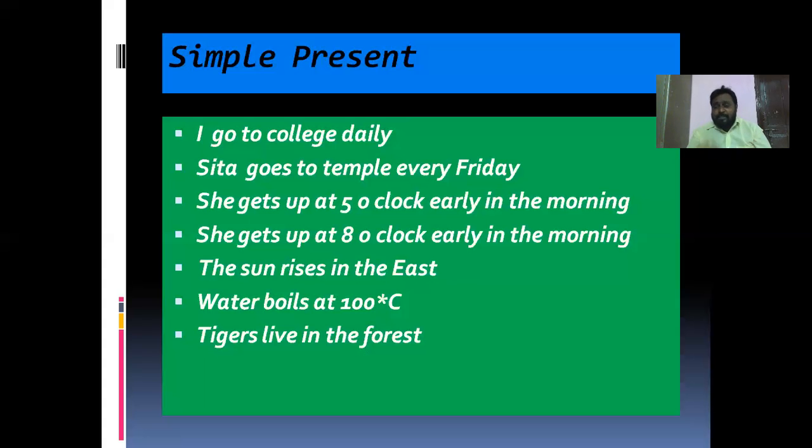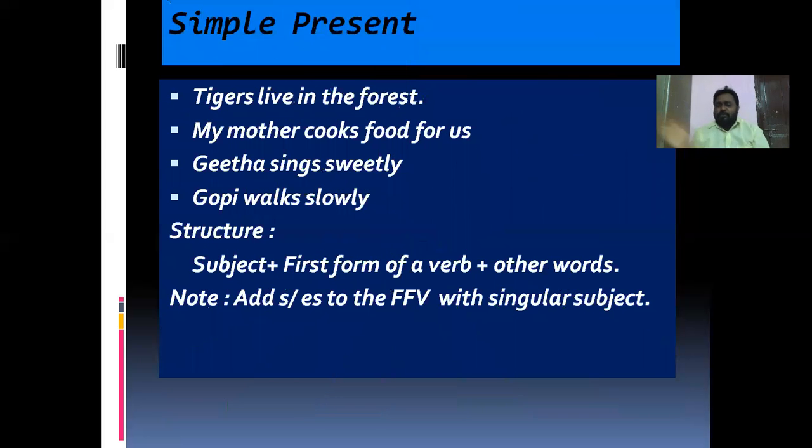If you see the National Geographic Channel, from childhood they have tigers like dogs, like pets. Okay, so tigers live in the forest. All these are called regular, universal and general truths.